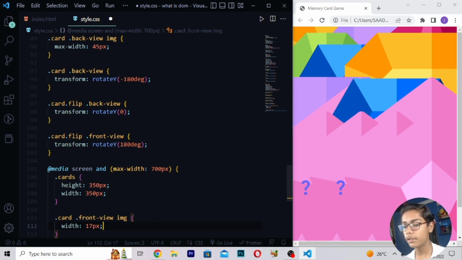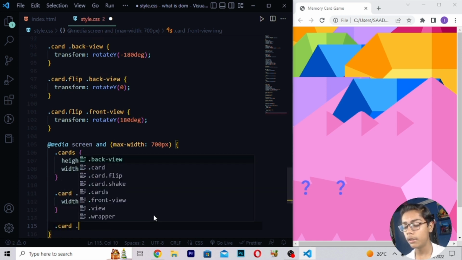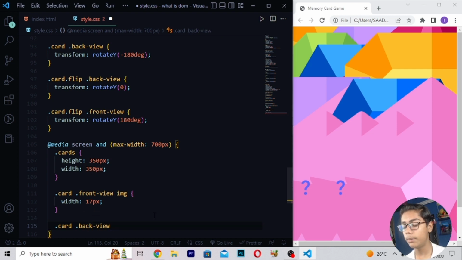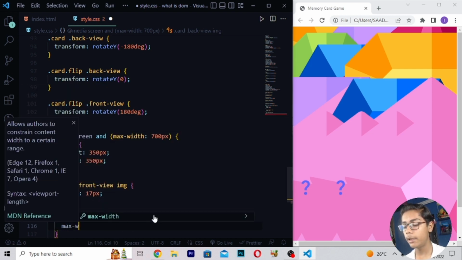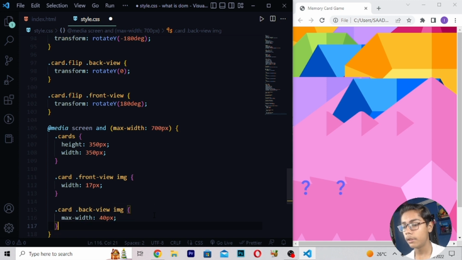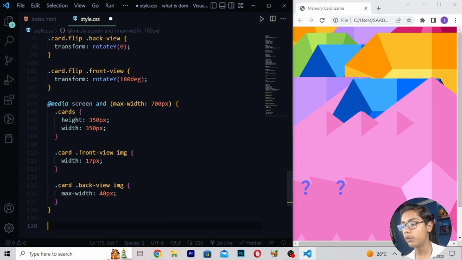So when you've written this, I will be writing .card .back-view image, max width 40 pixel. Then I will be just moving down.